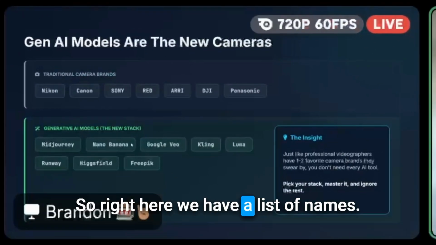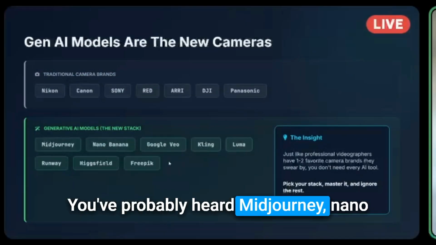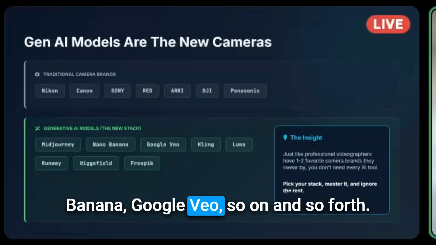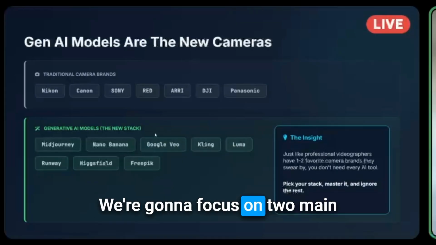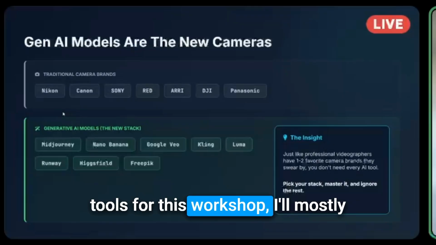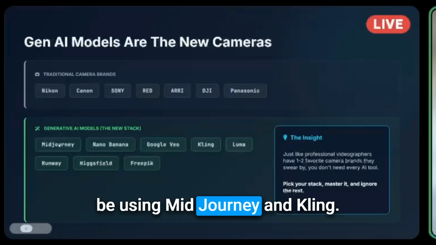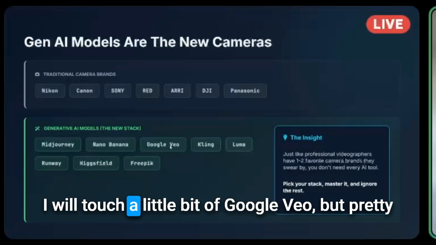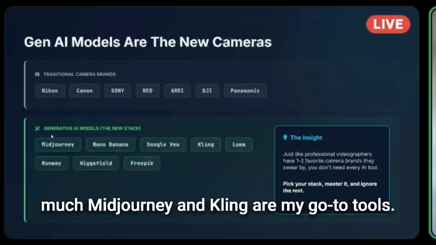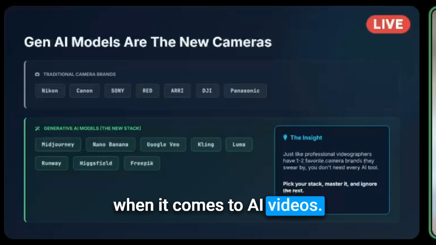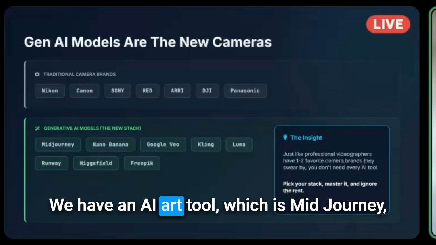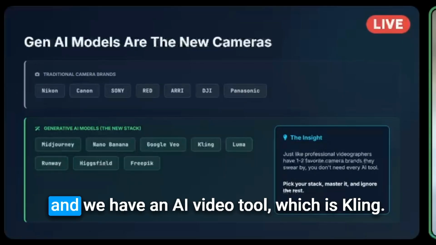So right here, we have a list of names you've probably heard: Midjourney, NanoBanana, Google VO, so on and so forth. We don't need all of them. We're going to focus on 2 main tools. For this workshop, I'll mostly be using Midjourney and Kling. I will touch a little bit of Google VO, but pretty much Midjourney and Kling are my go-to tools. There are 2 main types of tools when it comes to AI videos. We have an AI art tool, which is Midjourney, and we have an AI video tool, which is Kling.